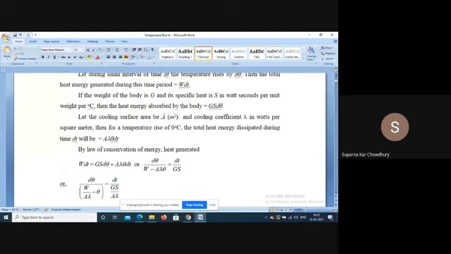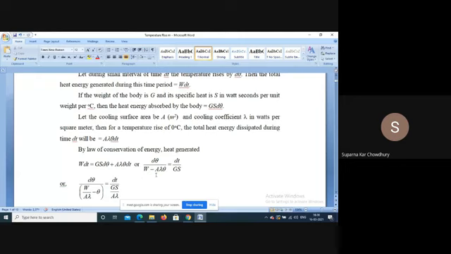And if the cooling surface area is A meter square, the cooling coefficient is lambda. Then for a temperature rise of theta degree, the total heat energy dissipated during dt will be A lambda theta dt. So, the energy balance equation: the total energy due to the losses is equal to the heat absorbed plus the heat dissipated.